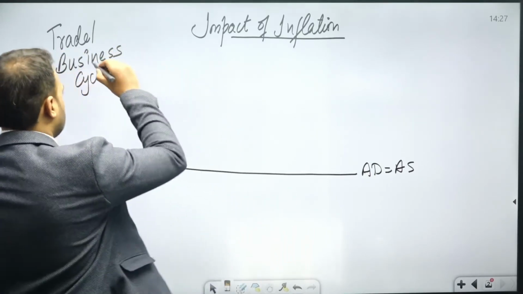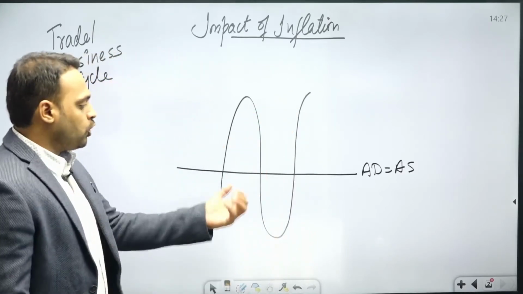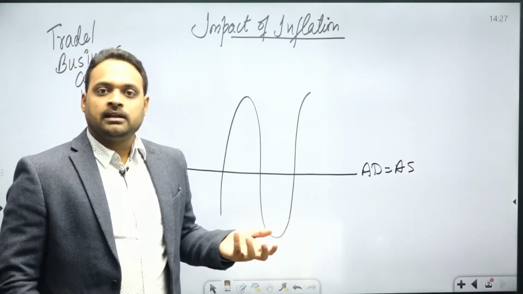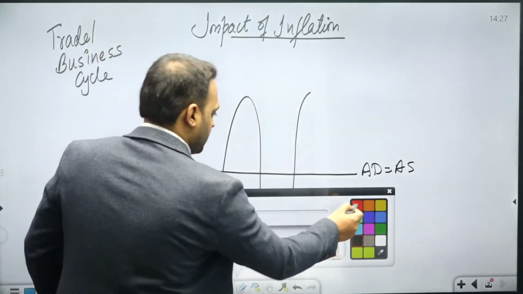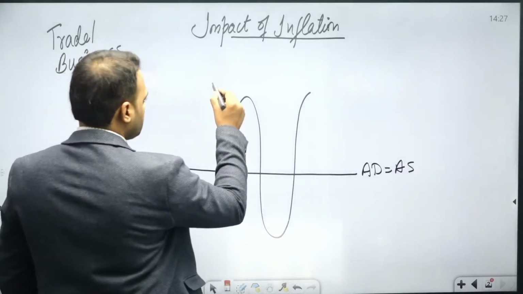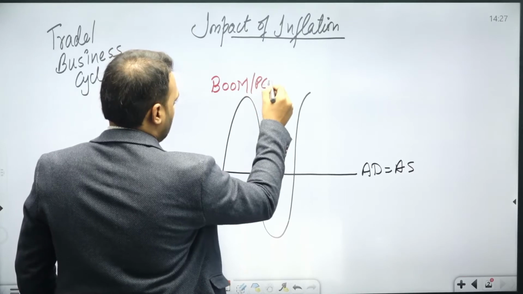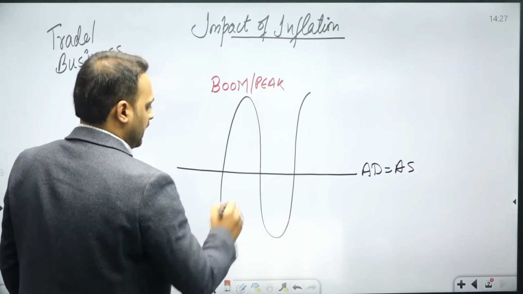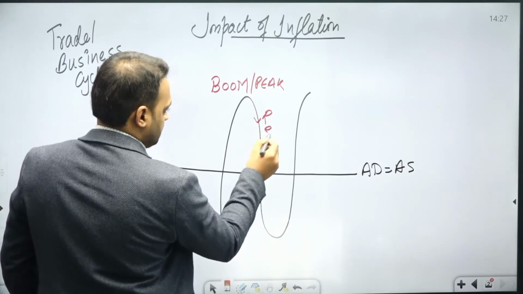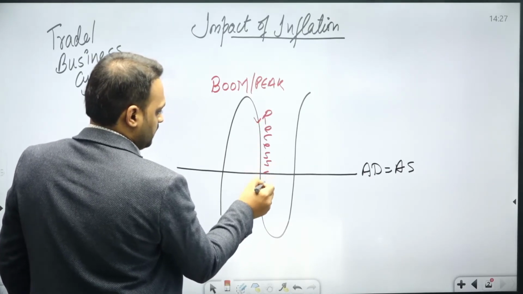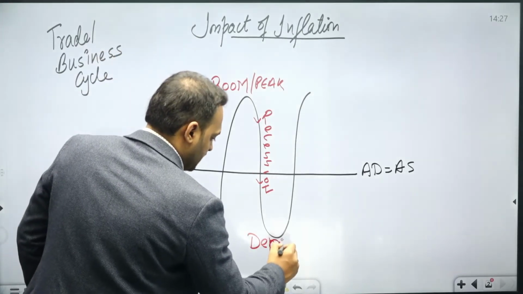Now, what the trade or business cycle is and how it shows the different impacts on the economy, we will discuss here. So this is the trade or business cycle. This phase of the economy is called boom, or this is called peak. And when the economy is going down, this is called recession. And this phase is called depression.